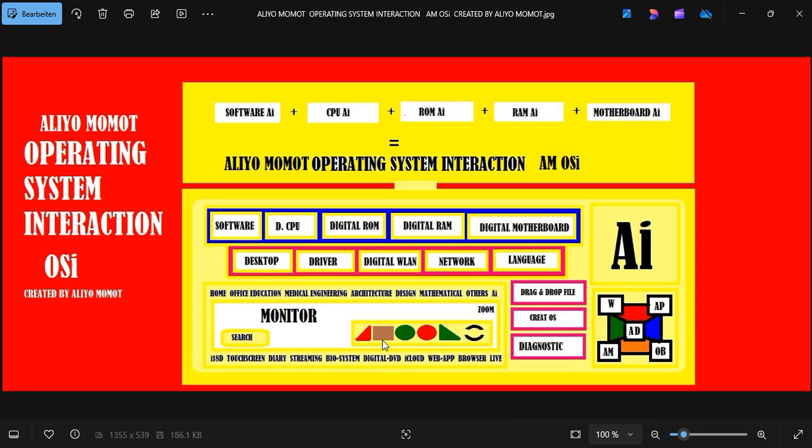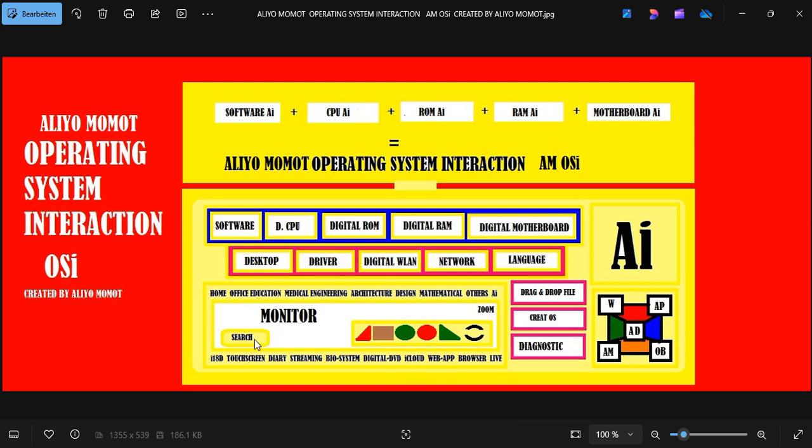With all this, you can have functions like recording the operating system. You're not cloning, but you can record all the activities that you do with my operating system, and then you can play it, and you can have the looping system.